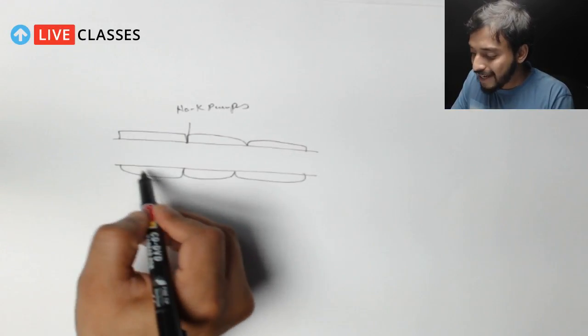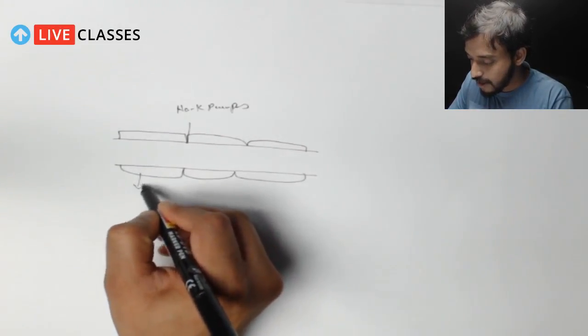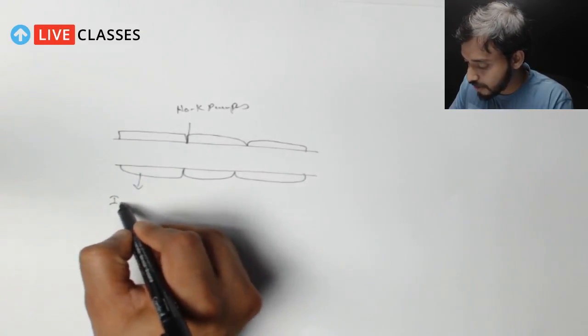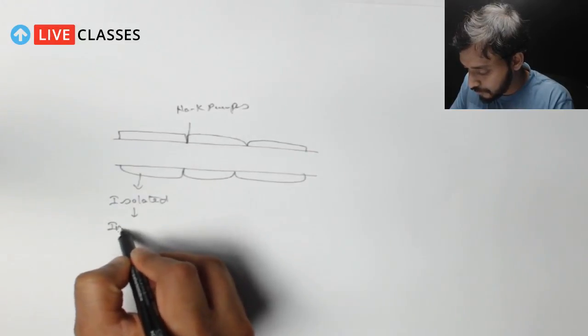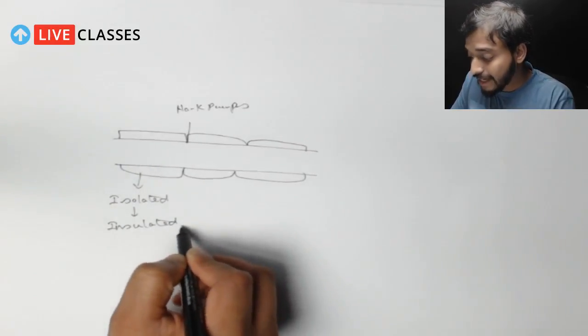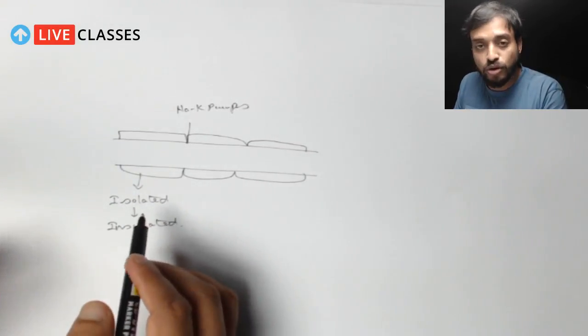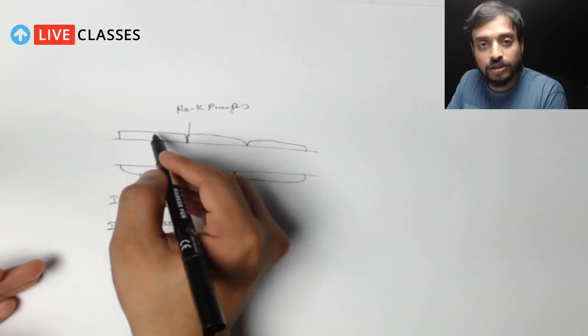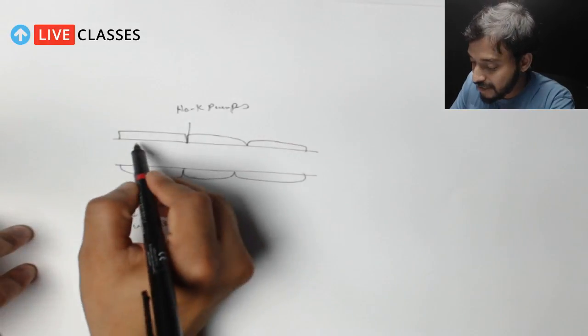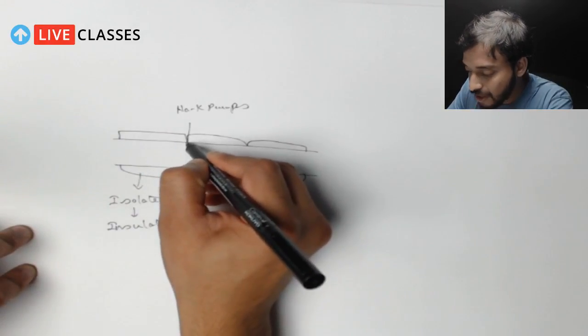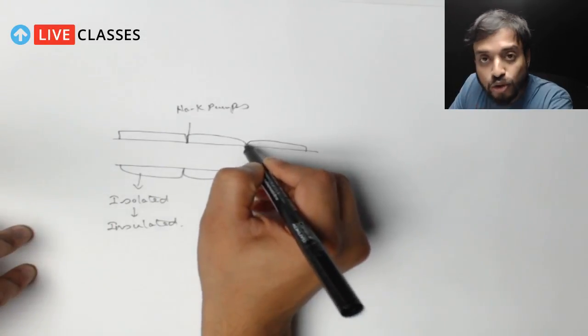Otherwise, all the myelinated areas are isolated, and in fact they are insulated. That means they cannot react, or they do not have any reactions with the charges. Charges cannot affect these areas. So here, where there is no myelinated sheath, these are called the nodes of Ranvier.